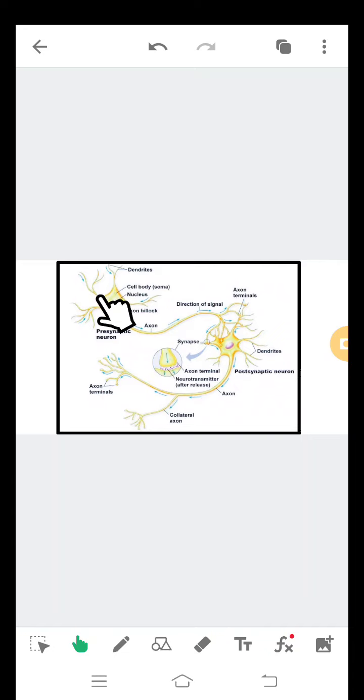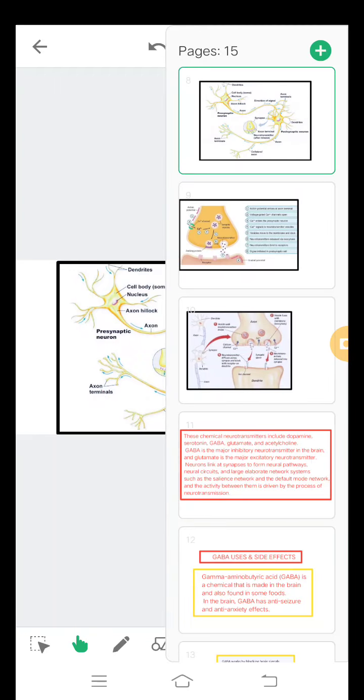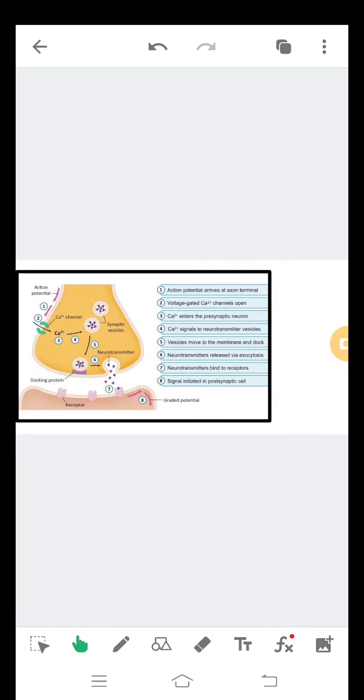See, this is the structure of neuron. Already we know this is dendrites, cell body, nucleus, axon hillock, axon, direction of signals, axon terminals. This is the synapse, dendrites. This is postsynaptic neuron, axon, collateral axon, axon terminals. Then action potential.